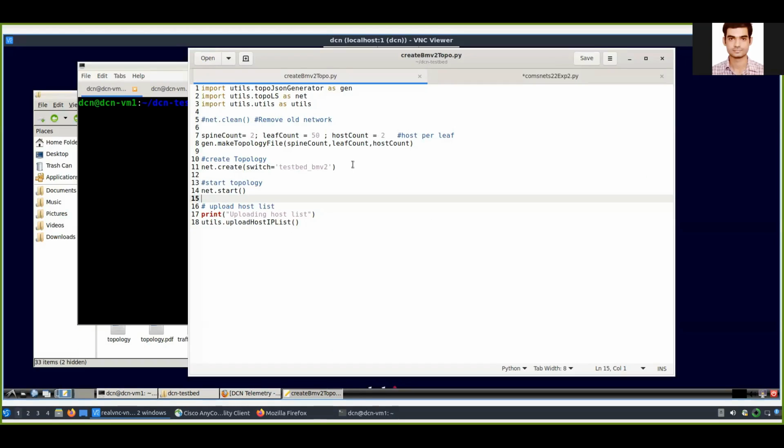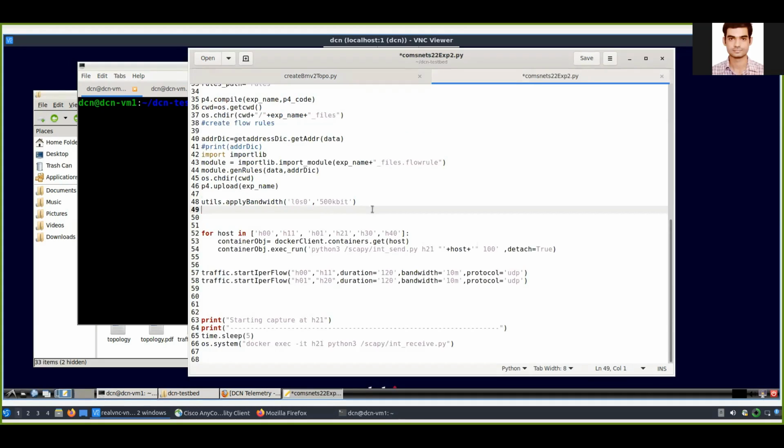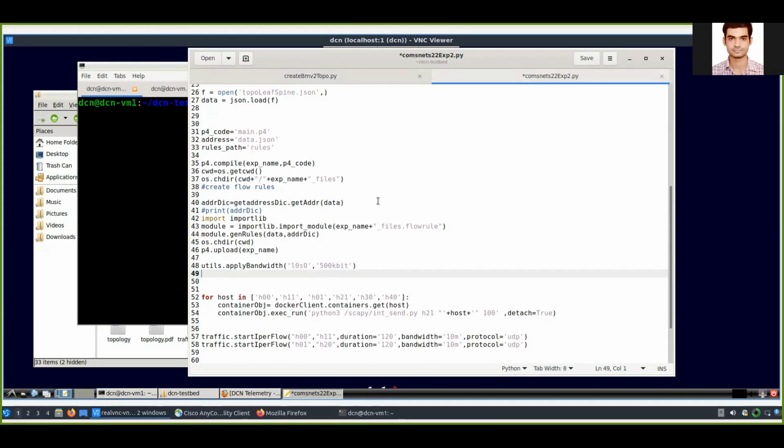In this experiment, I am going to demonstrate the capability of our testbed to use this BMV2 switch container and do in-band network telemetry. This is the script from which I created and started the topology. The only change here is that I'm using a BMV2 switch container, and I'm not doing any routing here because routing will be done by this other script. In this script, I am compiling the P4 code and uploading it to my switches.